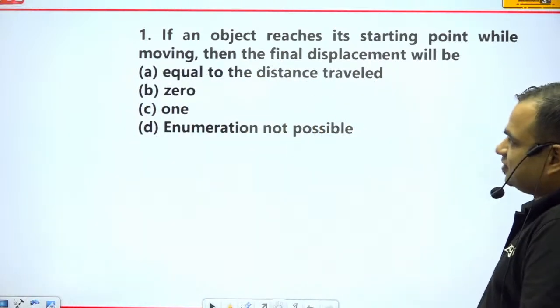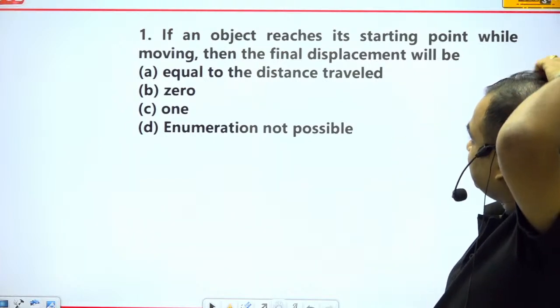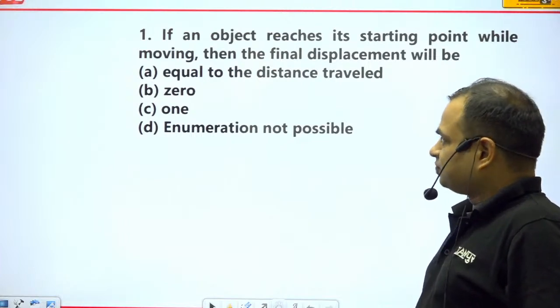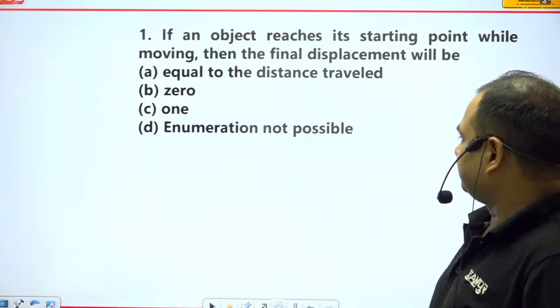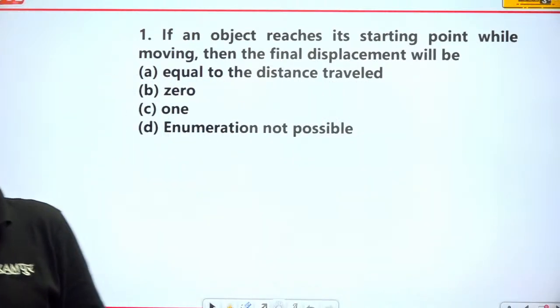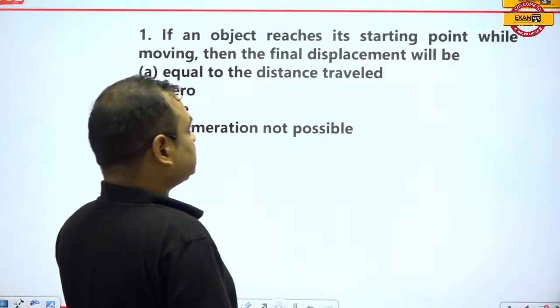So guys, tell me the correct answer. If an object reaches its starting point while moving, then the final displacement will be equal to: A, the distance traveled; B, option is 0; C, 1; D, enumeration not possible. Which one is the correct answer? Please tell me.